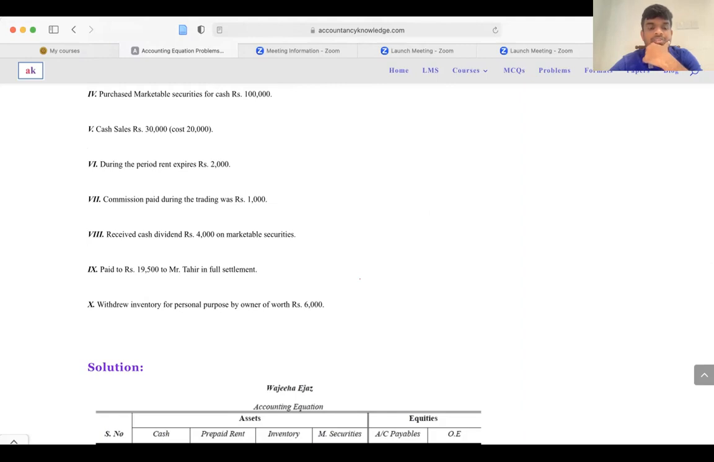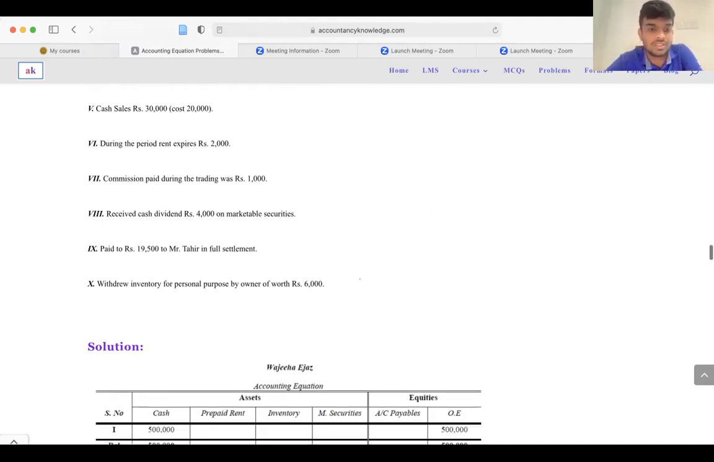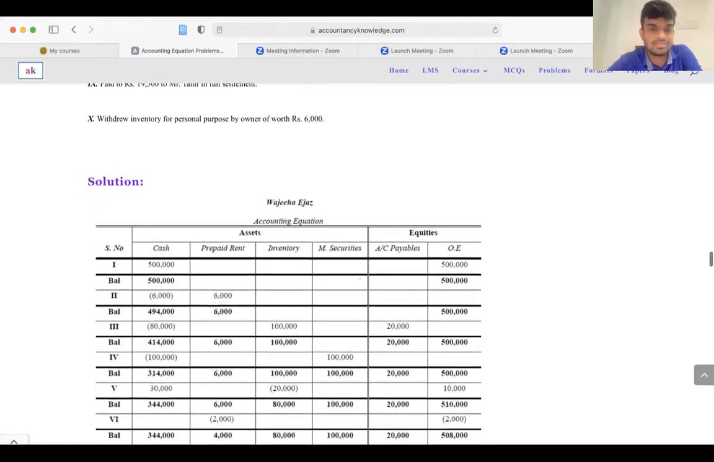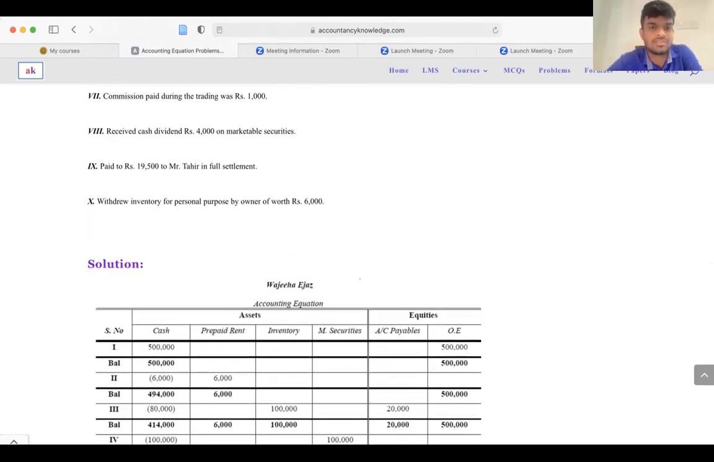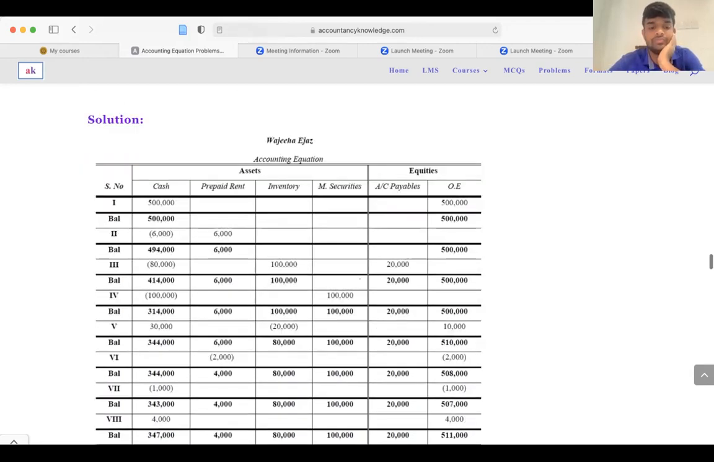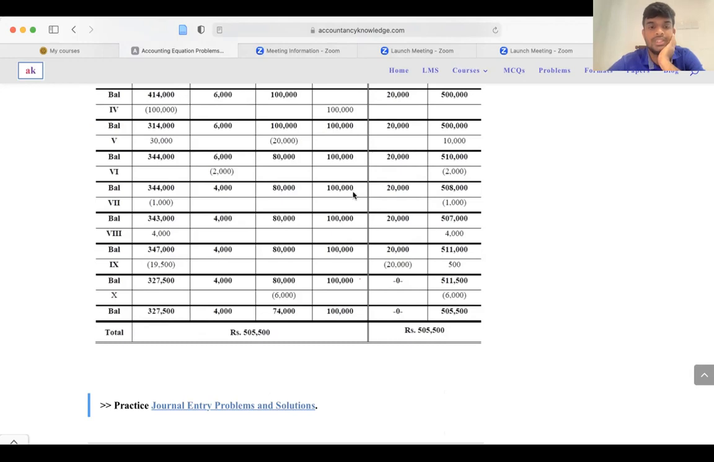Received cash dividend rupees 4,000 on marketable securities. So you receive cash, that means the cash value needs to be increased by 4,000. Because it is income, your owner's equity balance needs to be increased by 4,000. This is how it is done.